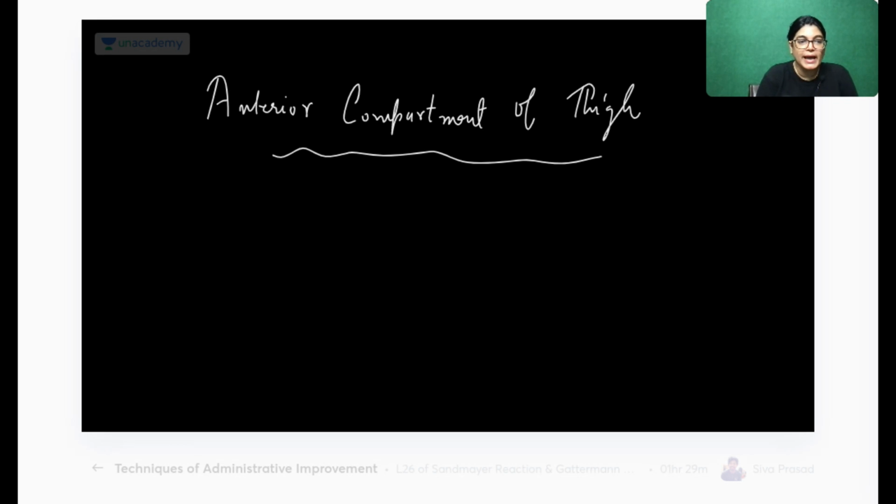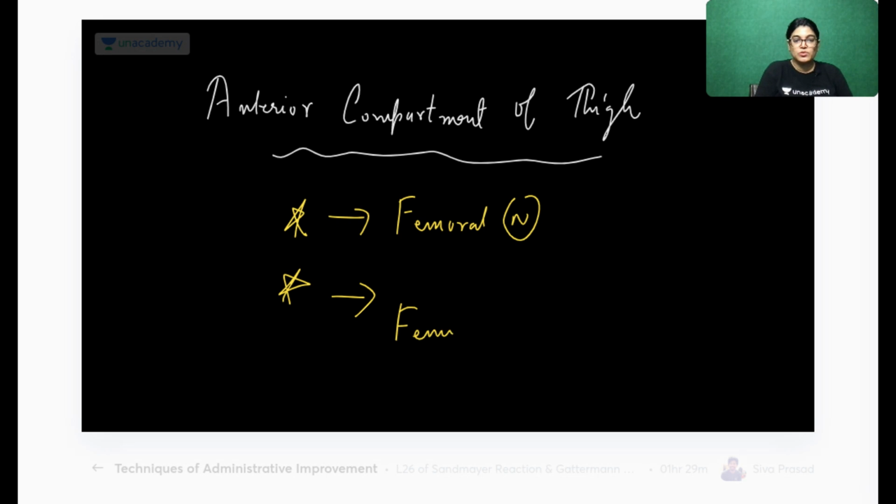Can anybody tell me what is the nerve and blood vessel in the anterior compartment? Absolutely right. Many of the students have given the right answer: femoral nerve and femoral vessels. Very good.